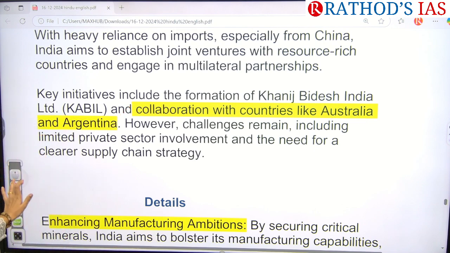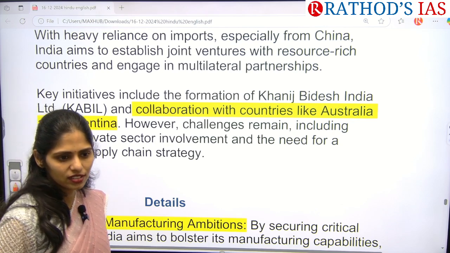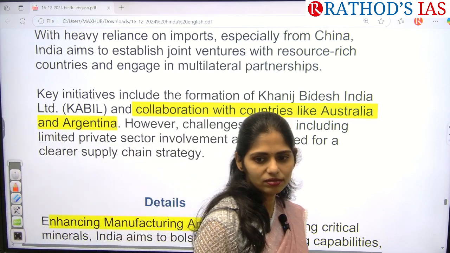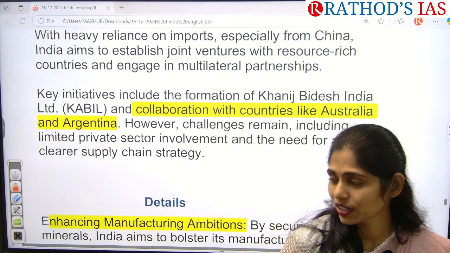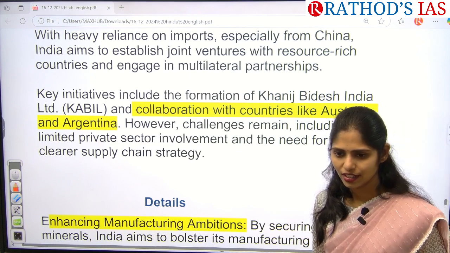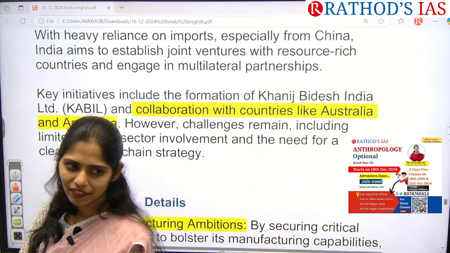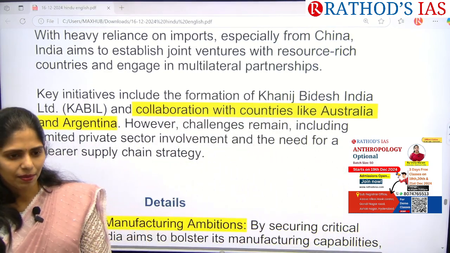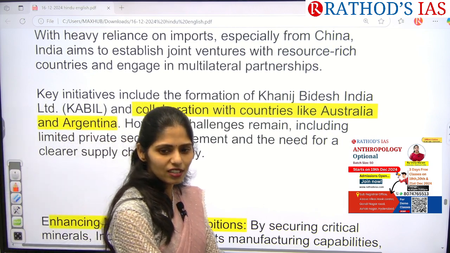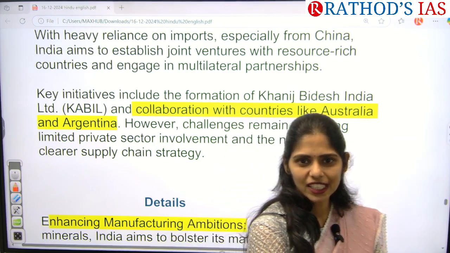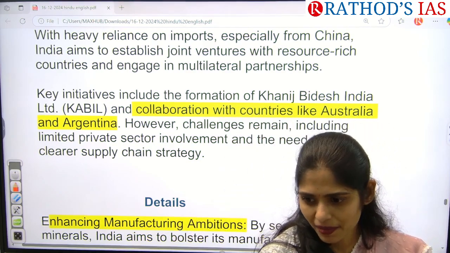So now tell me, what is the advantage of this Kabil when we are having collaboration with Australia and Argentina? Okay, manufacturing will be increased and supply chain will be enhanced. Next, we will be decreasing our reliance on China.